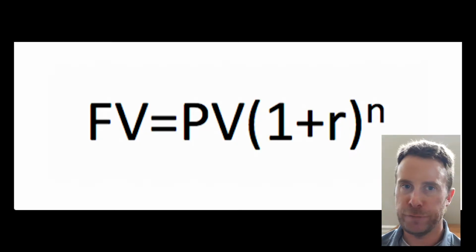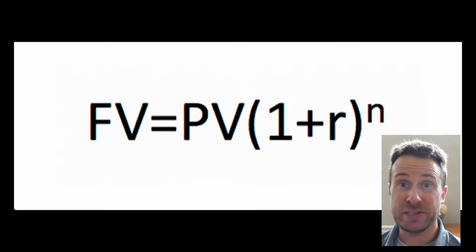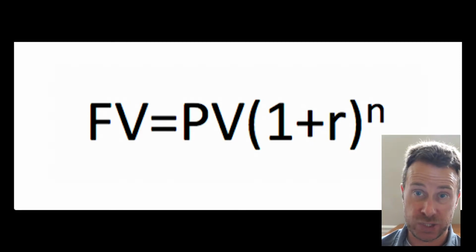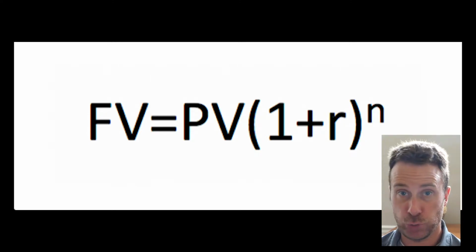In this formula, the future value, FV, is calculated by taking the present value, PV, and multiplying it by the sum of the interest rate, written in decimal form, and the number 1, which is then taken to the power of the number of periods, which we're going to calculate in years. Okay, here's what I mean by that. Let's say we have $1,000 to invest. Well, that's our present value, PV.